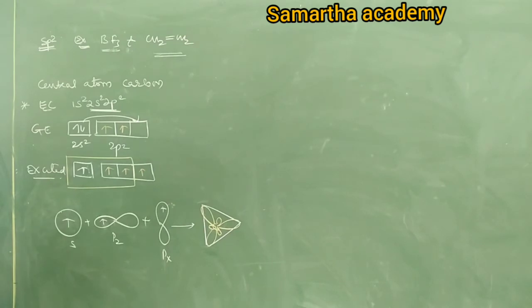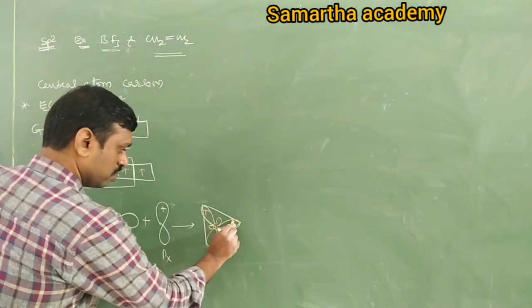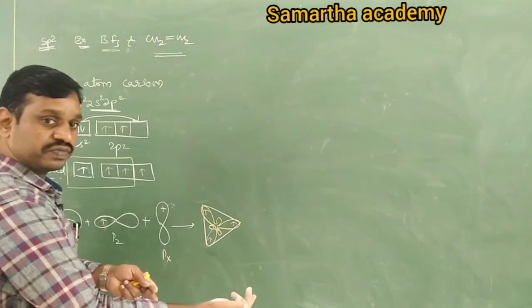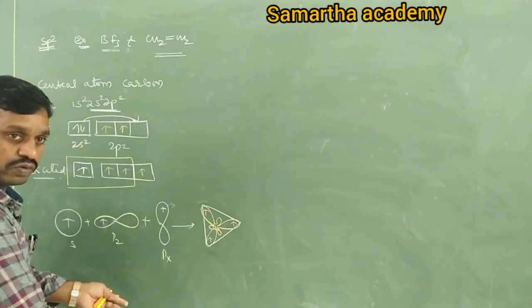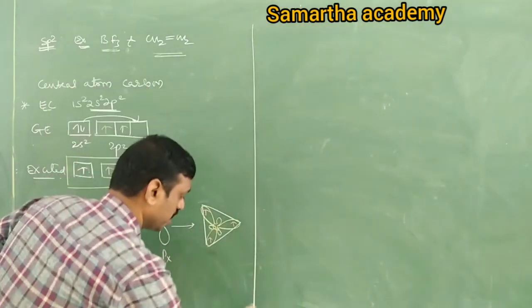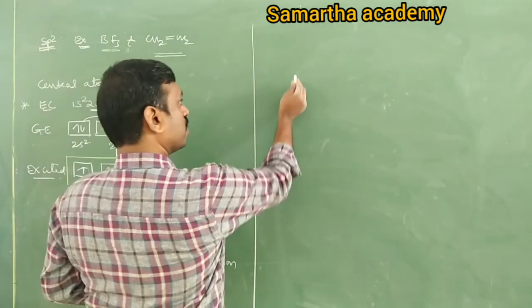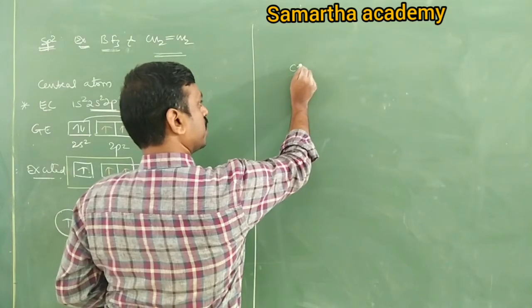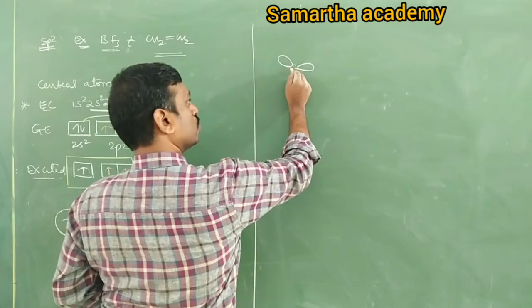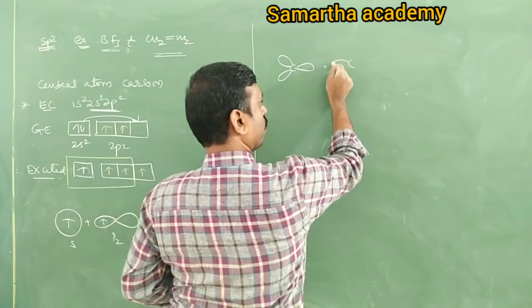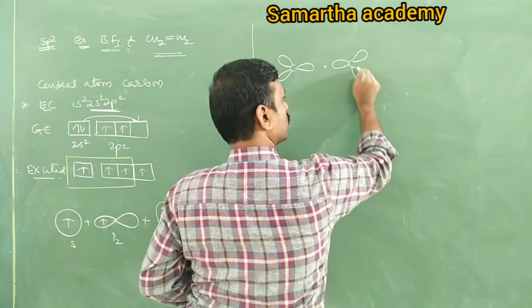It is about 1 carbon. It has 3 unpaired electrons. Now what about another carbon? Another carbon also has the same, no? So if you take another carbon atom, it also has 1, 2, 3.